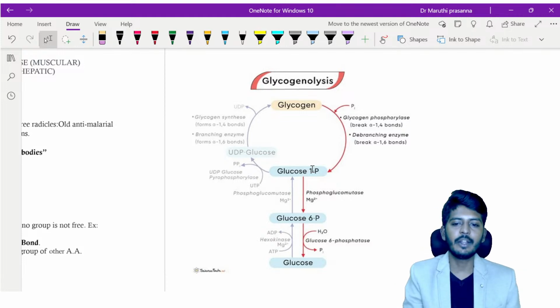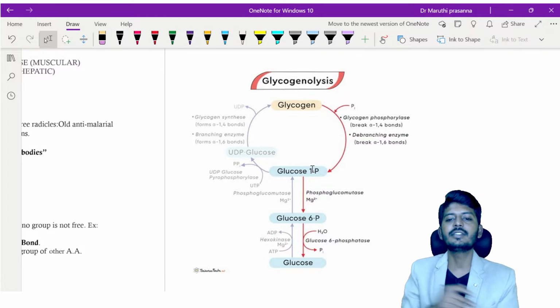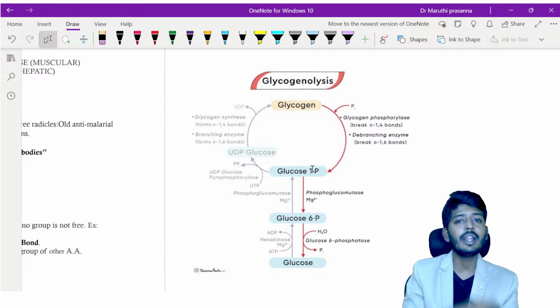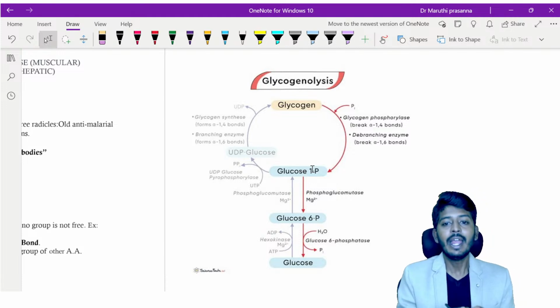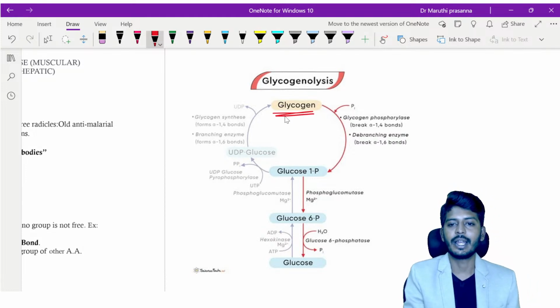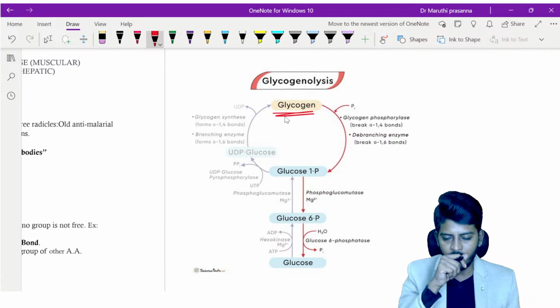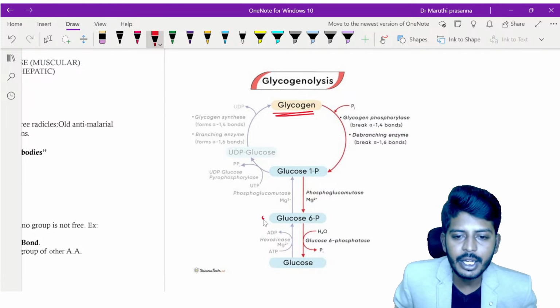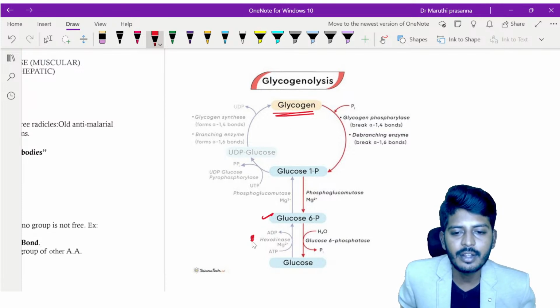Normally, you eat food, and in the food there is glucose. If your body has excessive glucose, your body will either throw the glucose out or store it. It will store it in the form of something called glycogen. Now, glucose will get converted into glucose 6 phosphate under the influence of hexokinase.